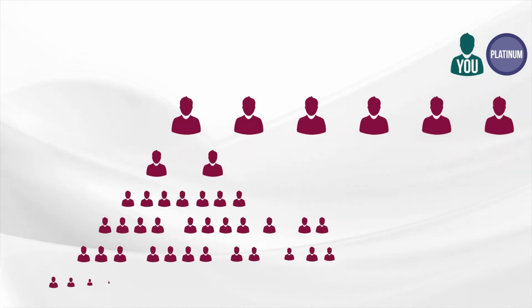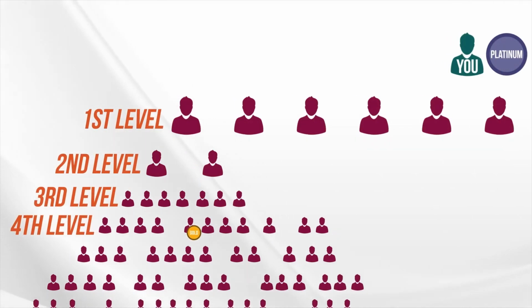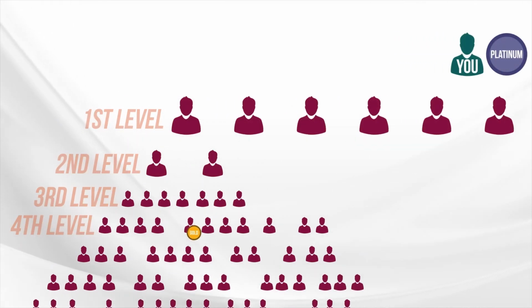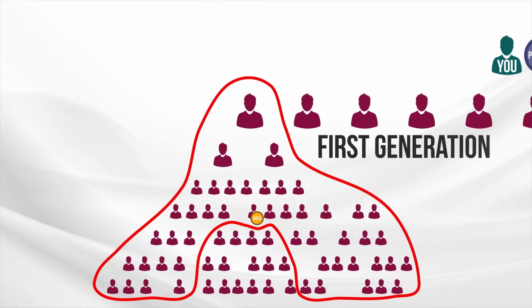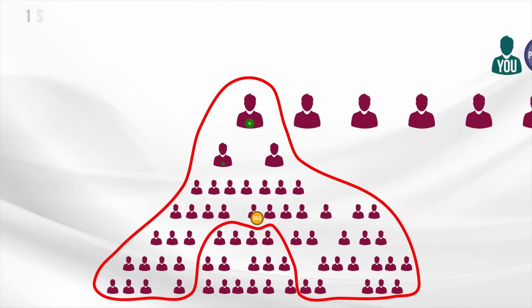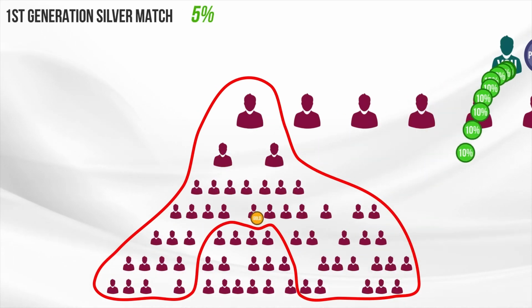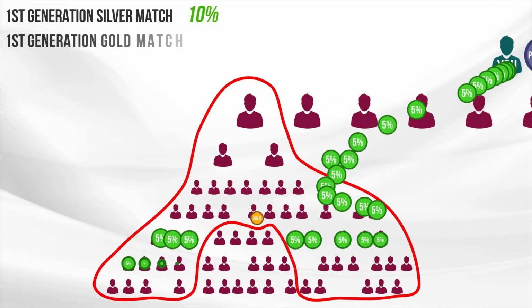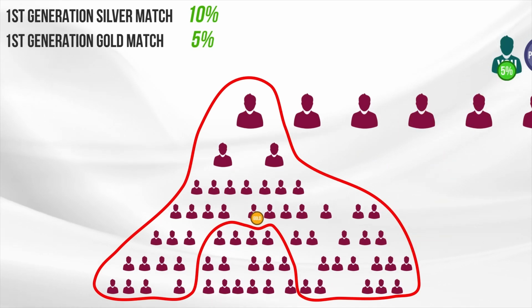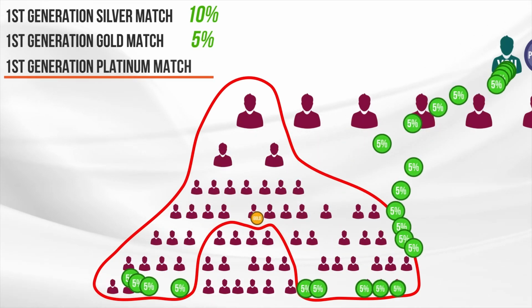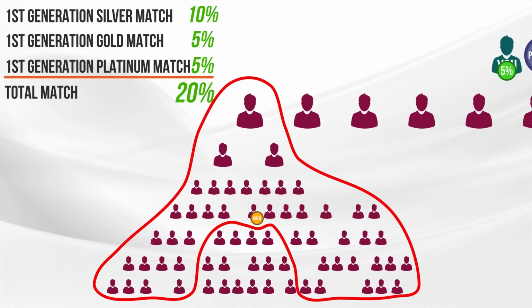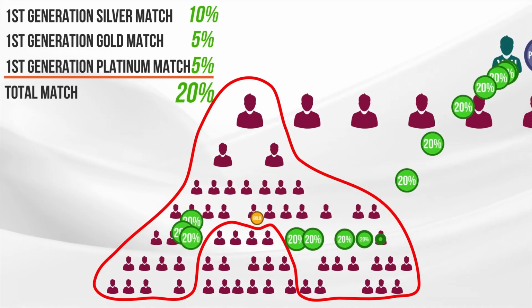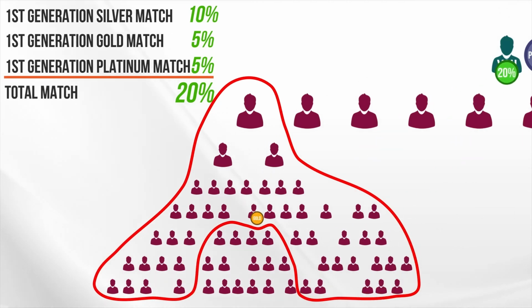These people duplicated. Then boom, here on your 4th level, someone achieved the rank of gold. All of this volume down to and outside of this gold ranked member is your first generation of volume. So you would qualify for the first generation silver match 10%, first generation gold match 5%, and first generation platinum match 5%, for a total match of 20% on every single person outside of and down to the first gold